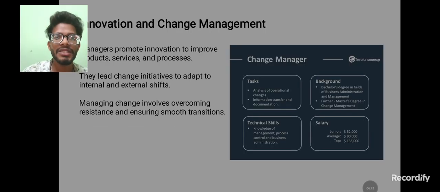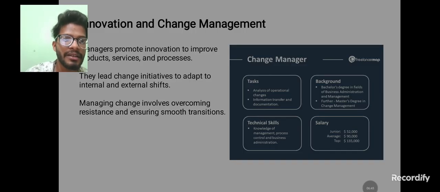Next, innovation and change management. So the manager will promote innovation to improve products, services, and processes. They lead change initiatives to adapt to internal and external shifts. Managing change involves overcoming resistance and encouraging smooth transition, just like a change manager. So the task will have a task. I mean, what is the specific task? What is the purpose? After that, background, then the technical skills, then the salary.